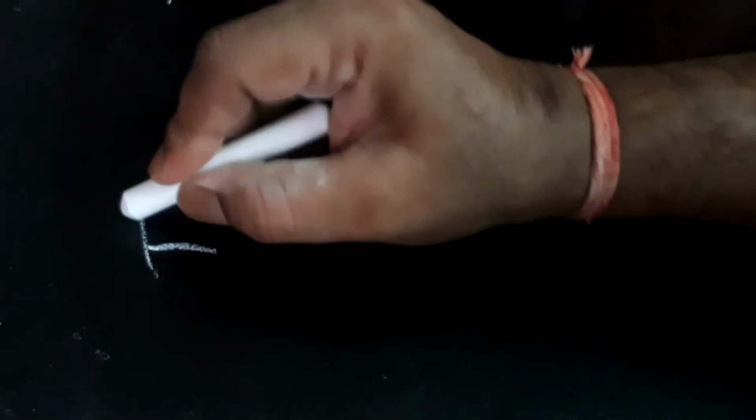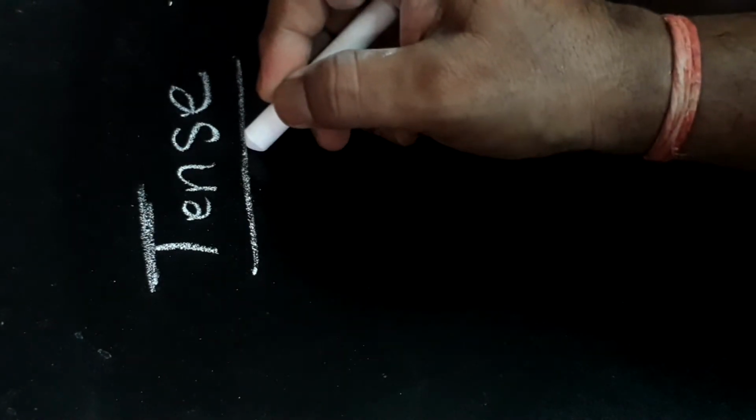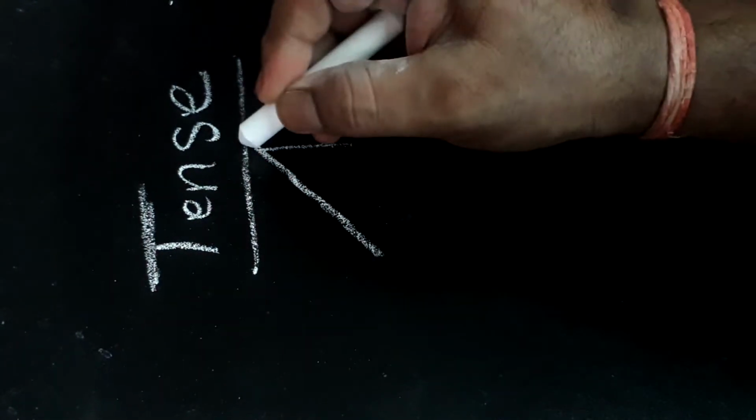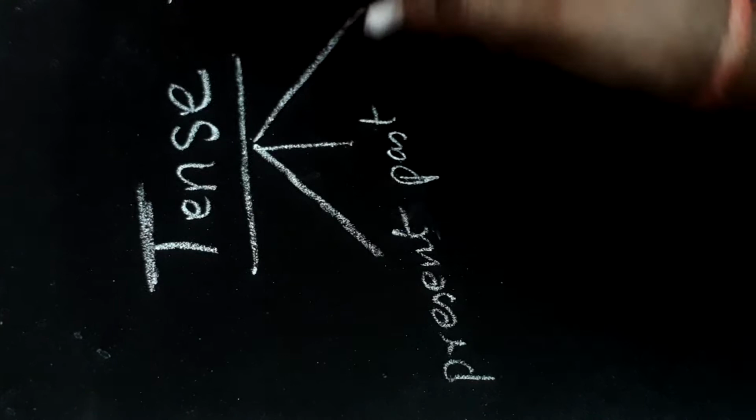Let us start tense. It is a form of verb or series of verb forms which relates it with time. It is broadly divided into three groups: present, past and future.